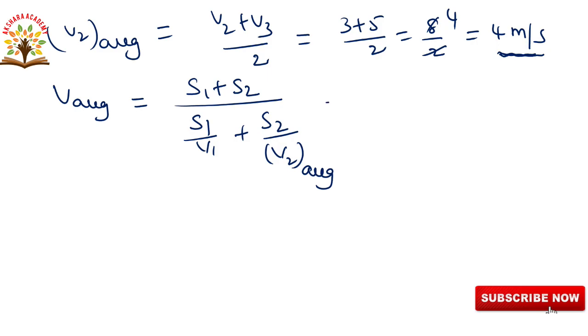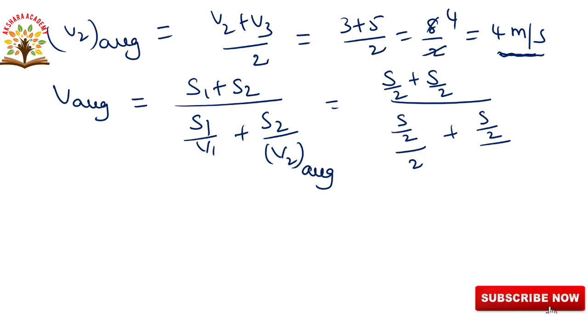Now we are substituting the values: S1 is S by 2 and S2 is also S by 2. So S1 is S by 2, S2 is S by 2, and the denominator is S by 2 by V1, where V1 they gave is 2, plus S by 2 by V2, which we calculated as 4.